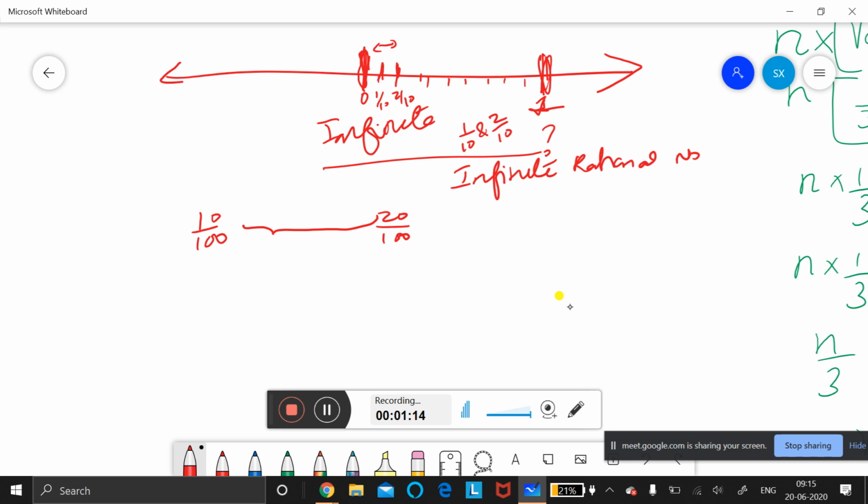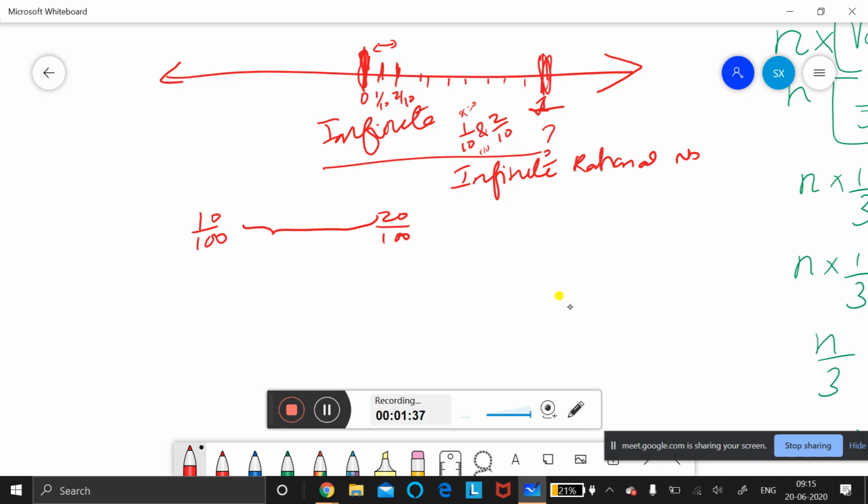Now you see, into 10 I am doing. So when I do multiplication by 10 in numerator, I should do in denominator also. Why? Why should I multiply the denominator also by 10? Then only I don't disturb the fraction. That time only it will be equal, ma'am. Then only I don't disturb the fraction.